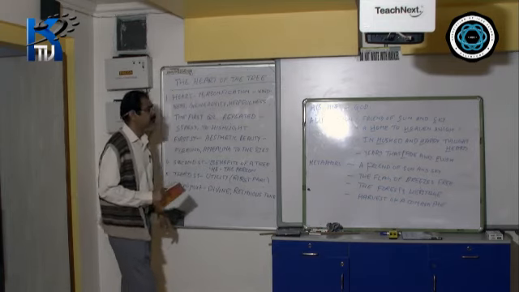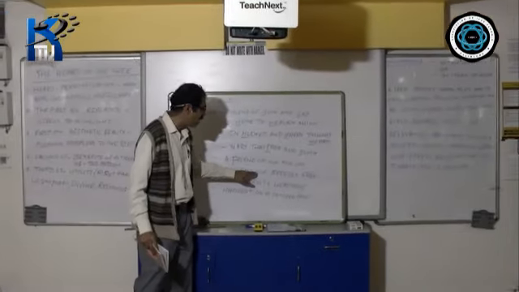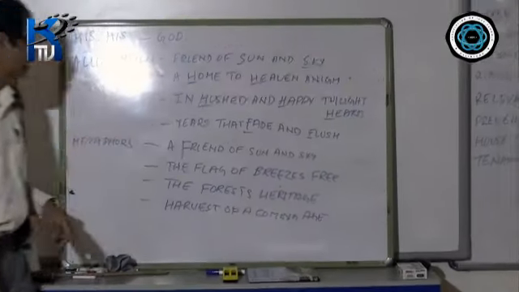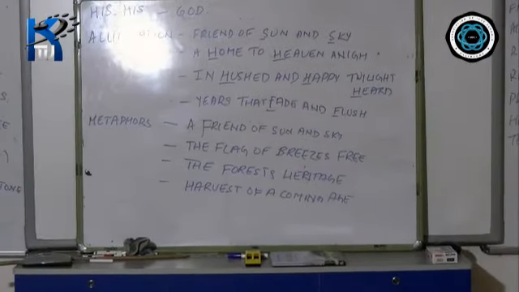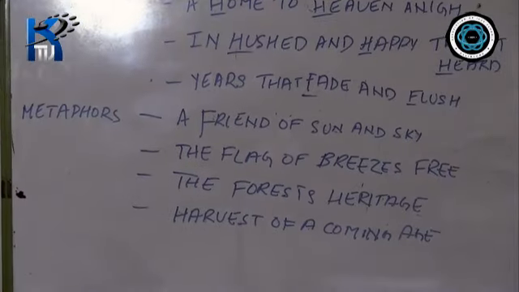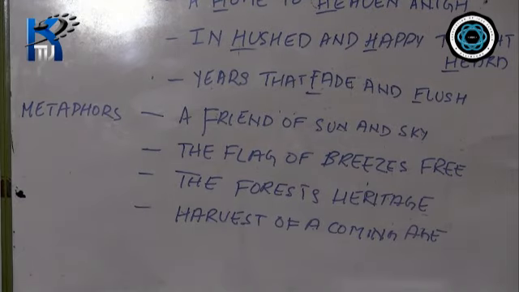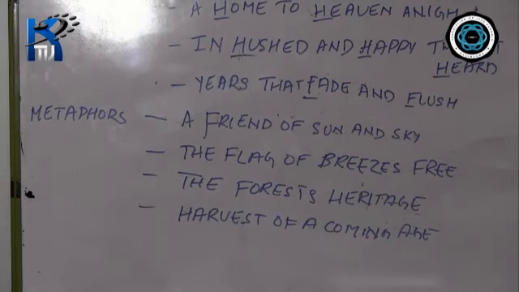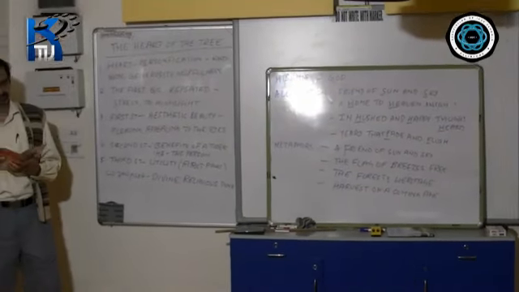Are you clear? Now see, again, this line, the flag of breezes free, is a metaphor. What is the comparison? Just as a breeze causes a flag to flutter, similarly, the breeze causes the branches, the leaves, and the twigs of a tree to flutter.